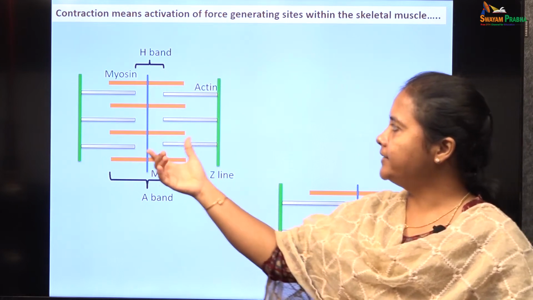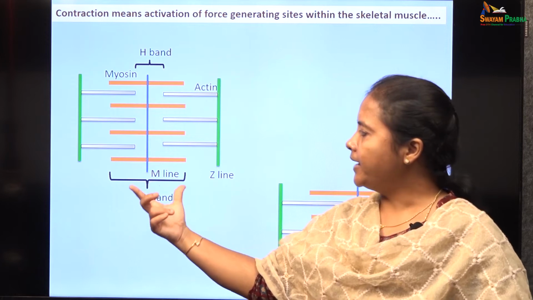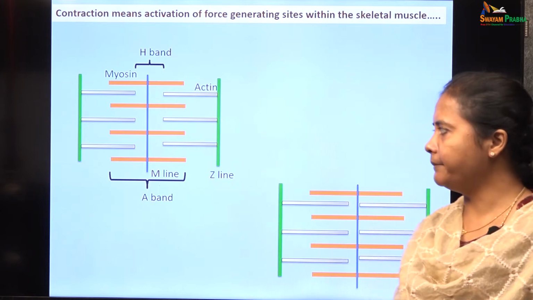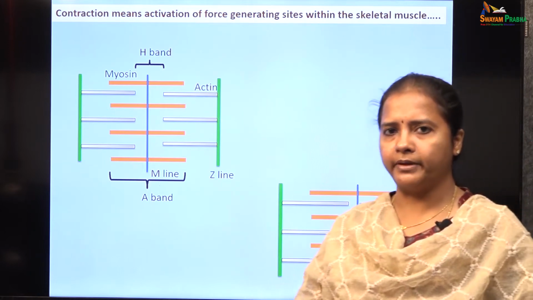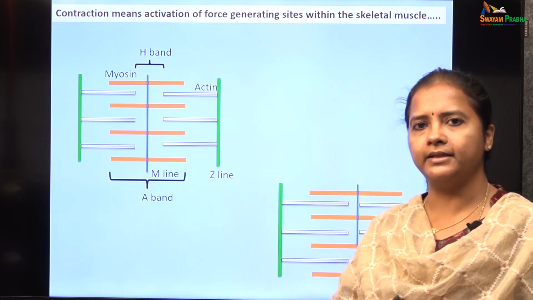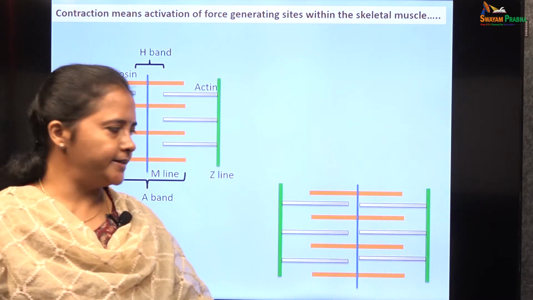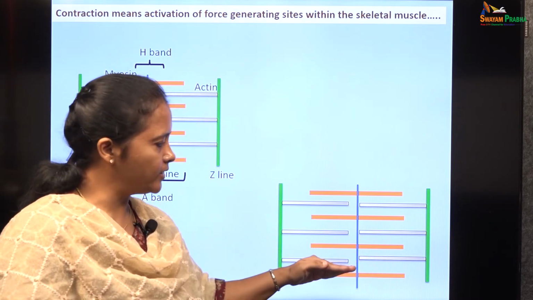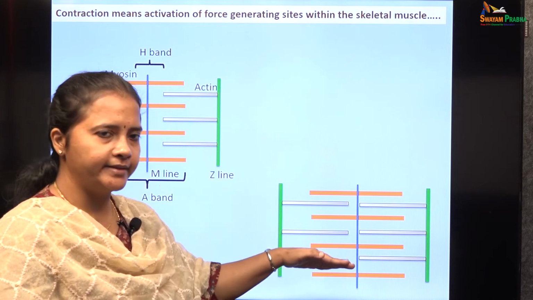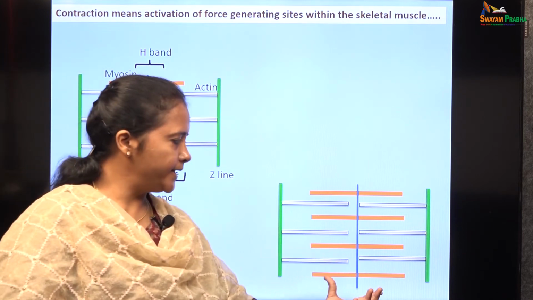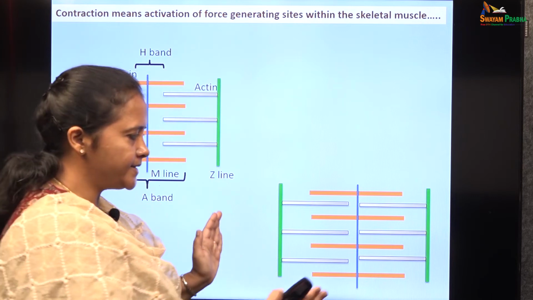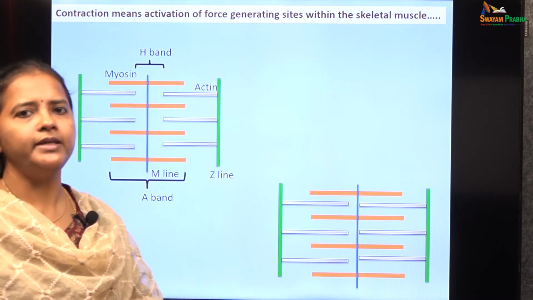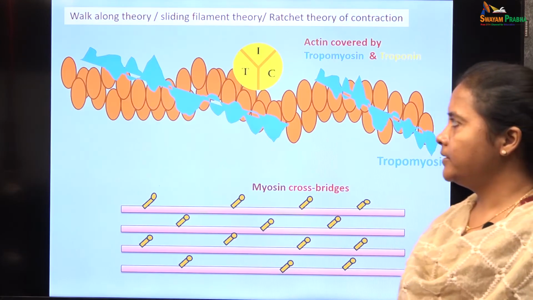and actin filaments are anchored to the Z lines, and the myosin filaments are present in the center, and the width of the myosin filaments is called the A band, and it is intersected by the M line. This is how it is seen in the electron microscopic picture, a regular arrangement of the thick filaments over the thin filaments. During contraction, the thin filaments move towards the thick filaments and cause overlap of thick and thin filaments. The width of the A band remains the same and the actin filaments, or the Z lines, move closer to each other towards the M line, thereby causing contraction of the muscle fibers.